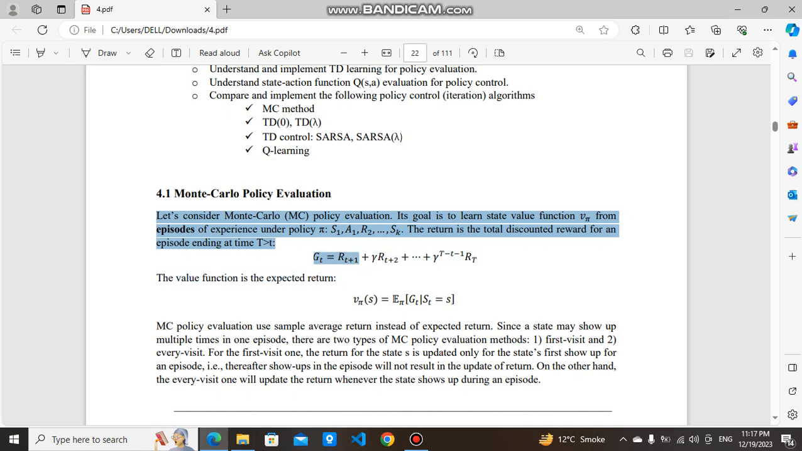Gt is equal to R(t+1) plus gamma R(t+2) plus so on, plus gamma to the power T minus t minus 1 times R(T). The value function is the expected return: V pi of s is equal to E pi of Gt given St equal to s. MC policy evaluation uses the sample average return instead of the expected return. Since a state may show up multiple times in one episode, there are two types of MC policy evaluation methods: first visit and every visit.